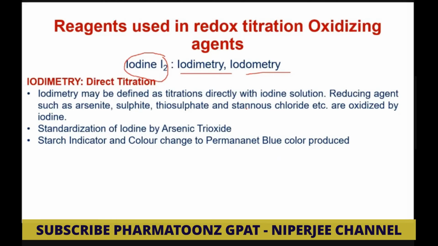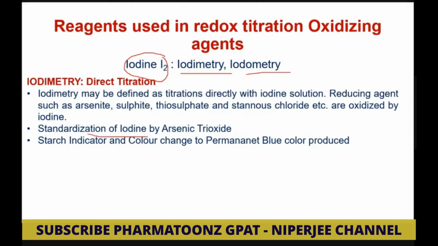Iodometry means we use KI, and from KI the liberated iodine is titrated with sodium thiosulfate. So KI and potassium iodate are used, and the liberated iodine is titrated against sodium thiosulfate, which is called iodometry. So remember well, in iodimetry, direct titration with iodine. In iodometry, indirect titration, where the liberated iodine is titrated with sodium thiosulfate solution.